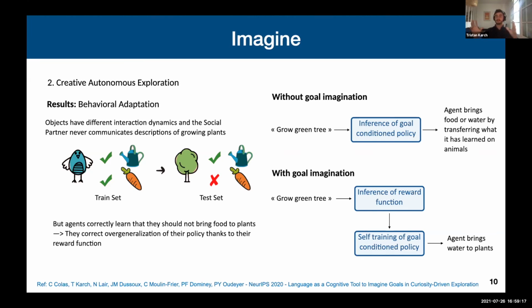This means our agent will directly try to transfer what it has learned from animals to plants, and in this situation it's going to try to bring the plants some food. Whereas if we use goal imagination, the description is going to flow through the reward function, and this will allow it to self-train the policy and realize that if I bring food to a plant, nothing happens.